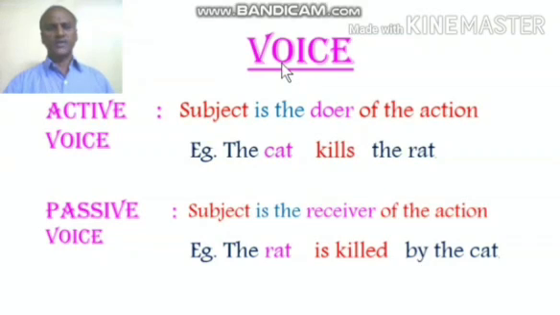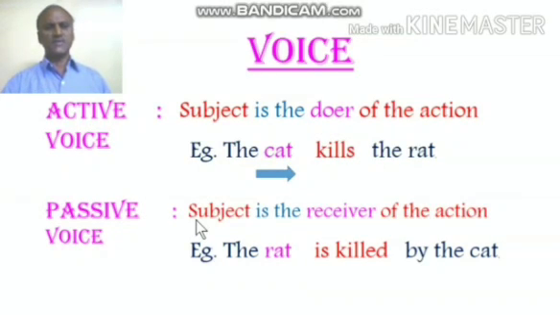Next, when we speak about voice, we have two types of voice. One is active, the other one is passive. Now what does active mean? If the subject is the doer of the action, it is called active voice. Doer of the action, in other words, called as acts. If the subject acts, it is active voice. For example, the cat kills the rat. Now here, the cat is doing the action, which is the subject. Hence, it is called active voice.